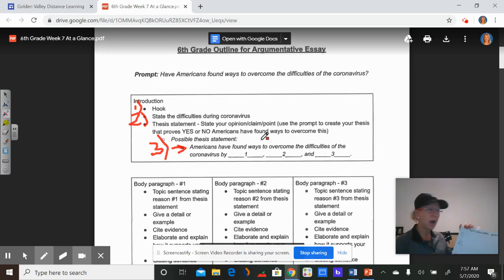So if I was writing this, I would put something like, there has only been one, I better write the word out, one. I don't like numbers in my writing in my paragraph.